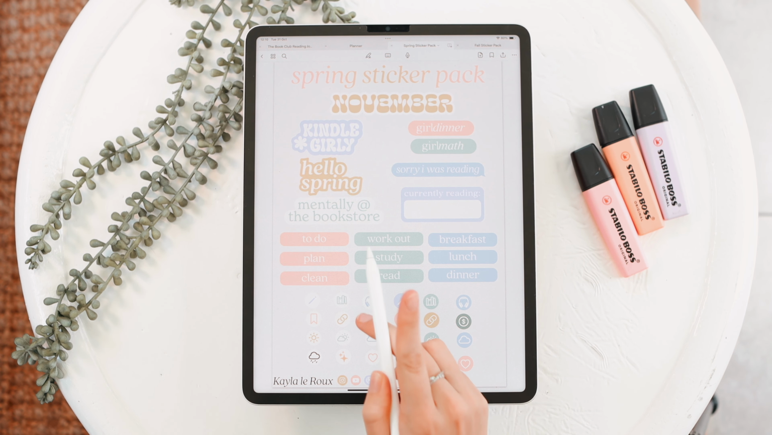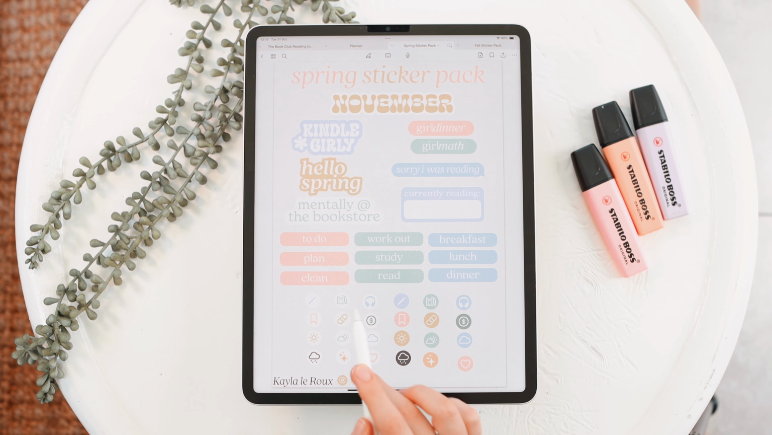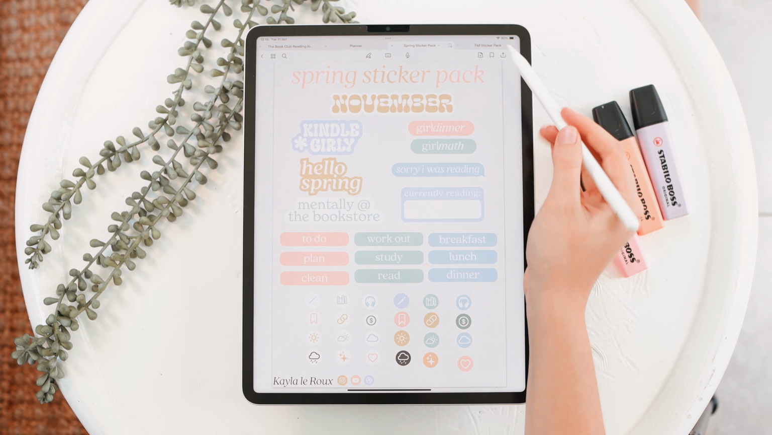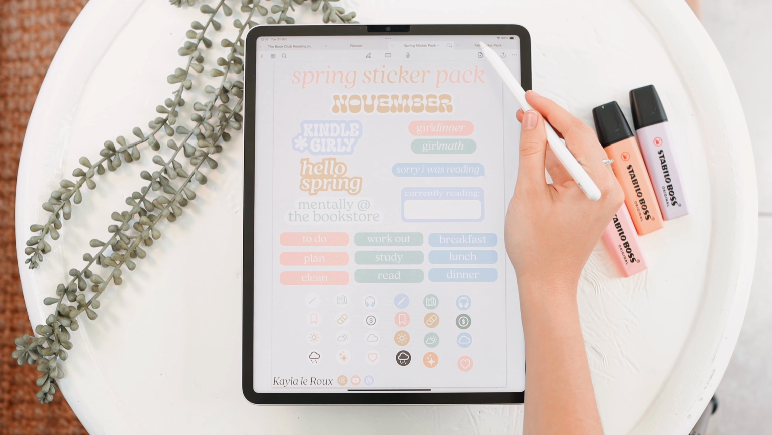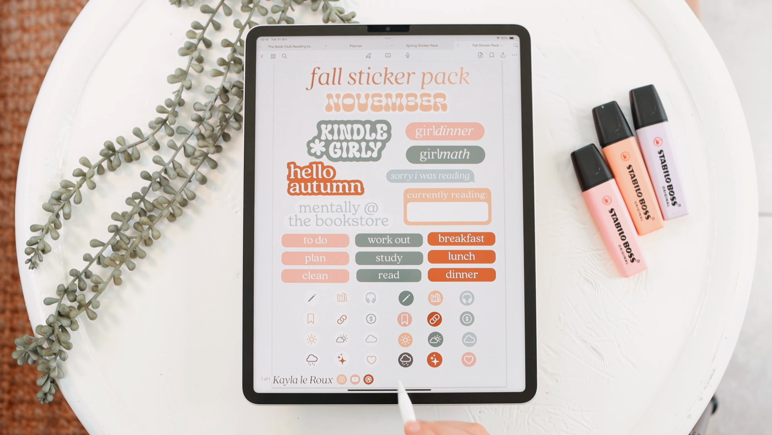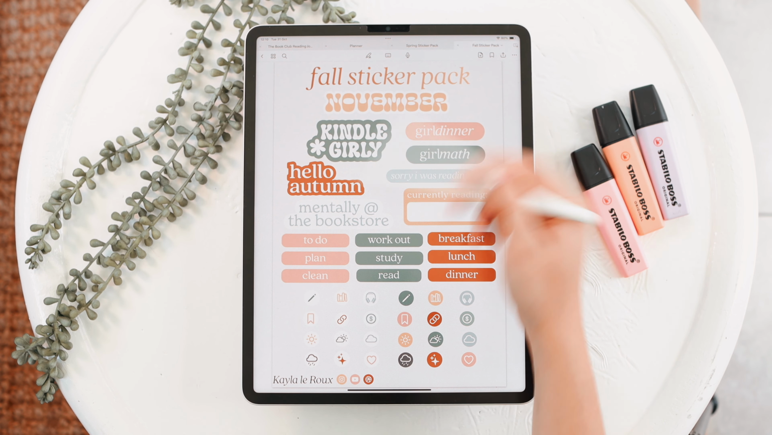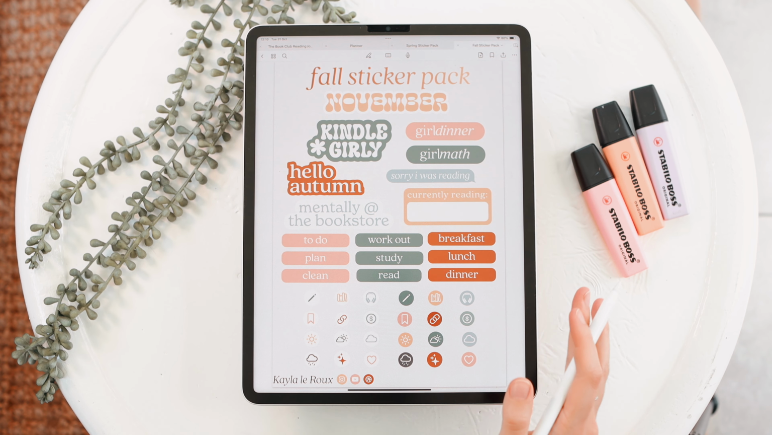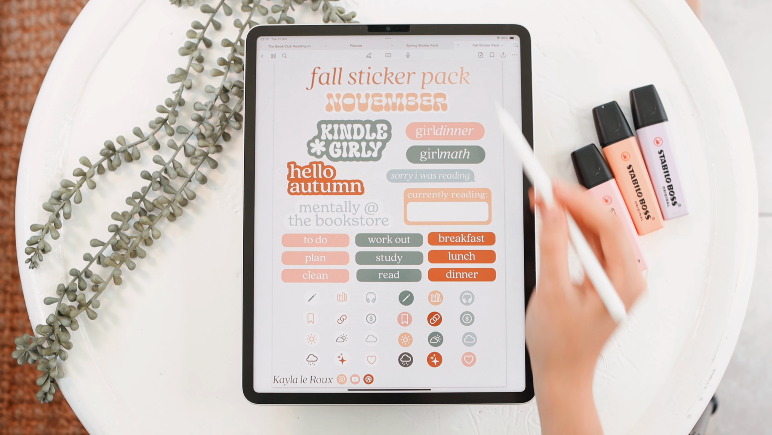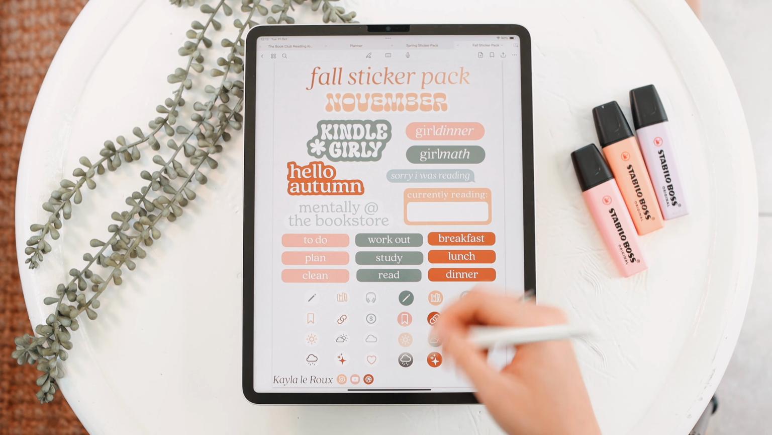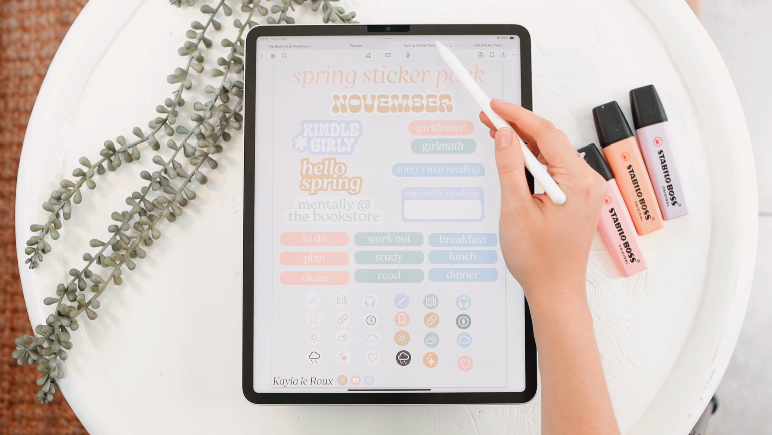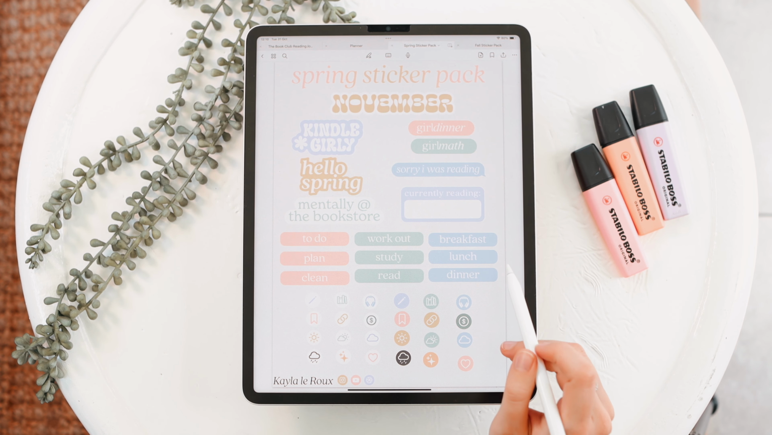But for you fall girlies who are not here, I know most of my viewers are from the US, I have made specially for you a fall sticker pack as well, so that you can use this to your heart's desire. So if you are in spring, you can go ahead and download the spring pack. If you are in fall, you can get the fall pack. Same stickers, just different color palettes. So depending on where you are in the world, you can go ahead and download that in the description. But I'm gonna be using the spring pack since I am in spring right now.